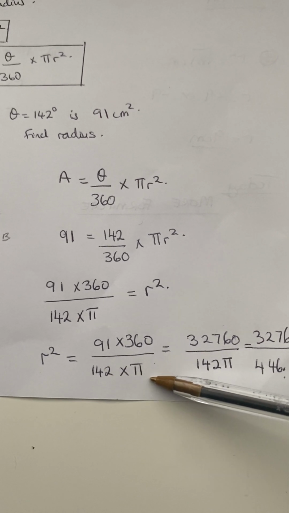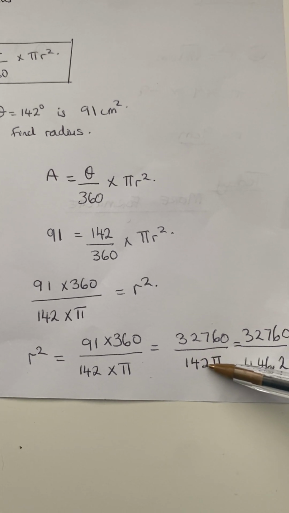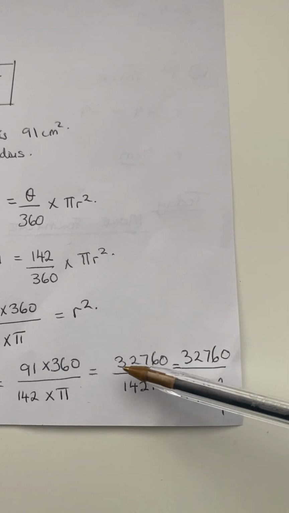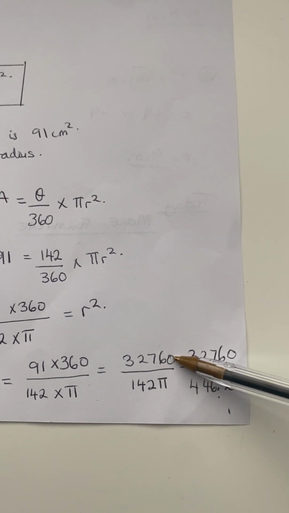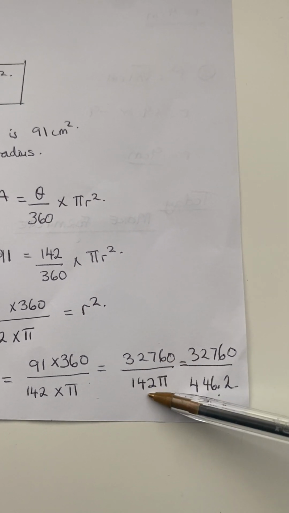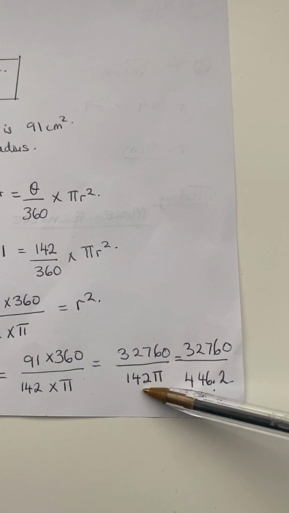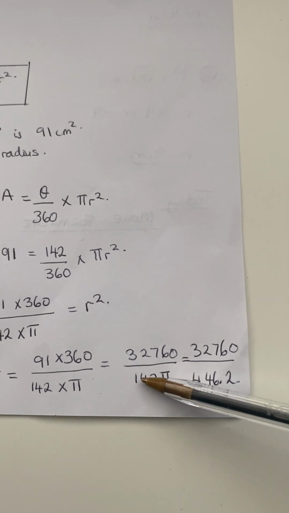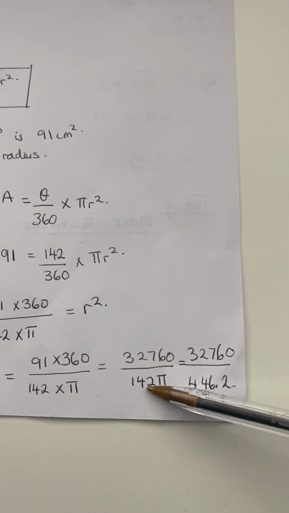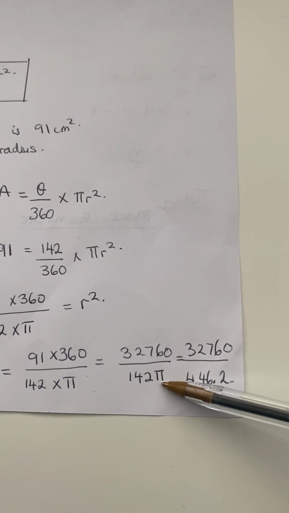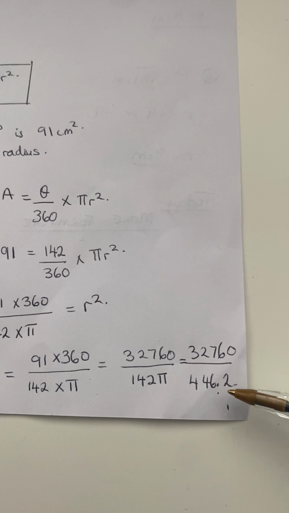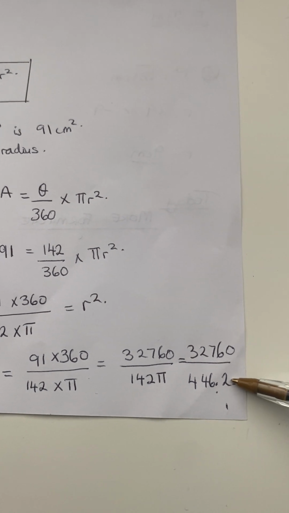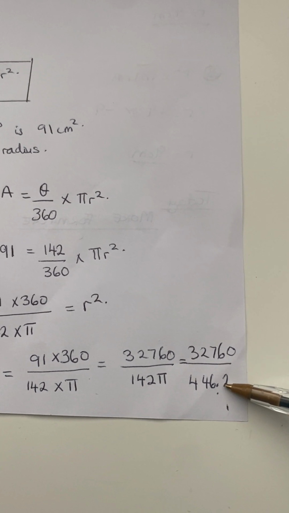142 times pi, we repeat it. So again, 32760 divided by 142 pi. If you do that, you have 446.2. That's one decimal place.